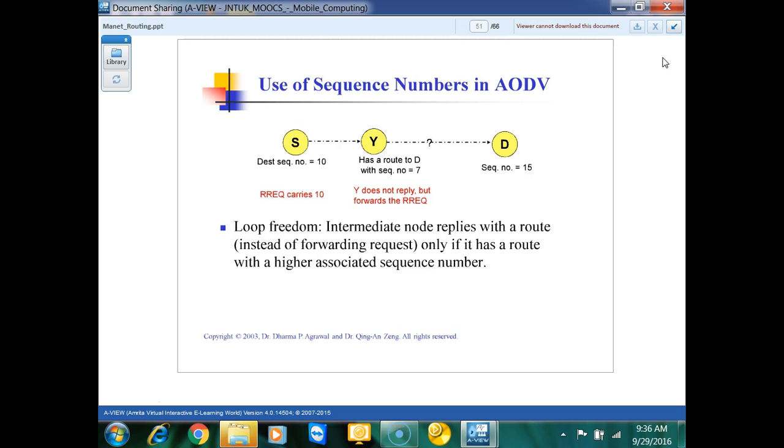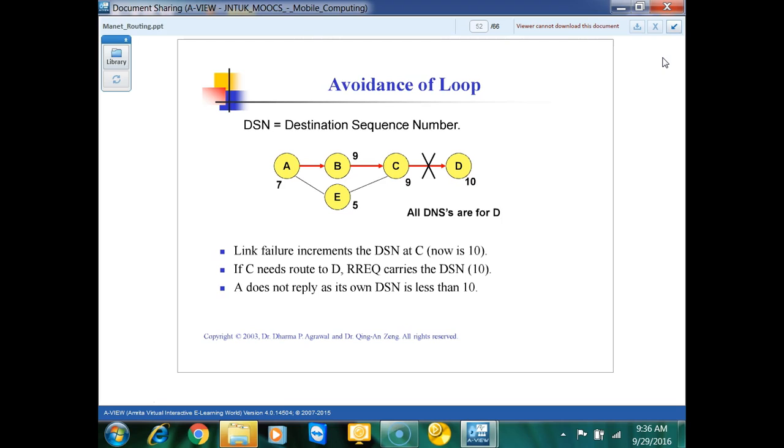So whenever we are transferring the packets from source to destination, it will update the sequence number in the source as per the destination. Okay. So an intermediate node replies to the route request, instead of forwarding the request, only if it has a route with a higher associated sequence number. You will understand this in the next slide. So this is how you can avoid the routing loop problem.